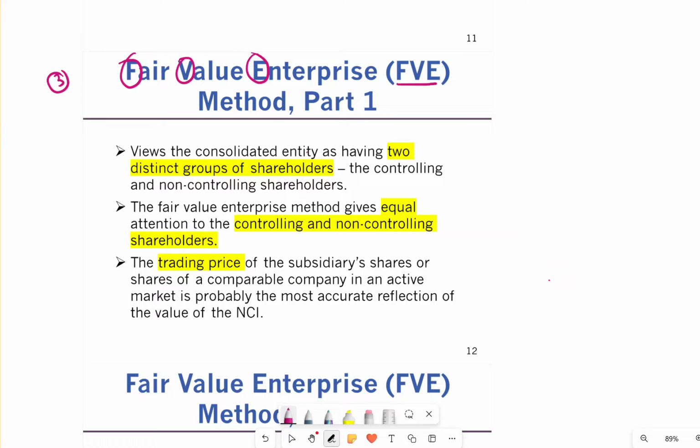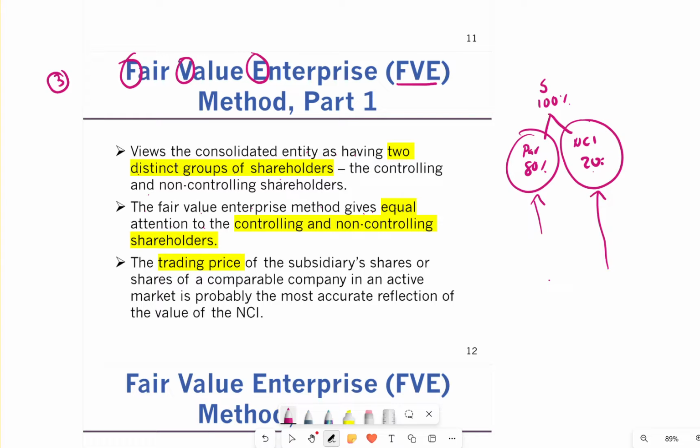View the consolidation entity as having two distinct groups of shareholders, the controlling and non-controlling. So we said that S has 100%. S, this is S Limited, parent owned 80%, non-controlling interest is 20%. That's what they mean. So parent owned 80%, 20% is owned by non-controlling shareholders. So they said this is separate and this is separate under the fair value method. The fair value enterprise method gives equal attention to the controlling, so it looks at controlling interest, it looks at non-controlling interest.